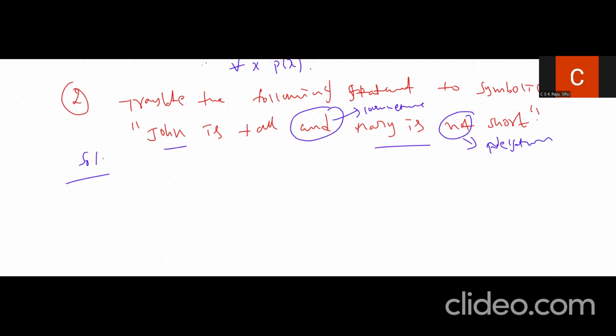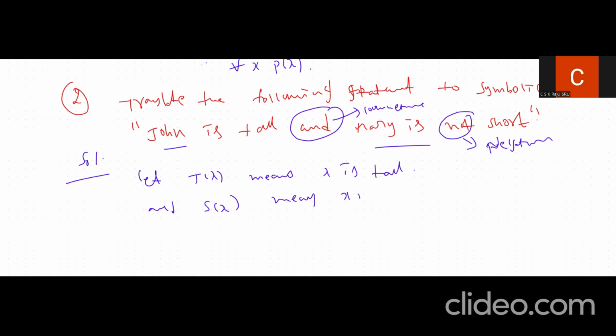Now, let us assume T of x, where T of x means x is tall, and similarly S of x means x is short.